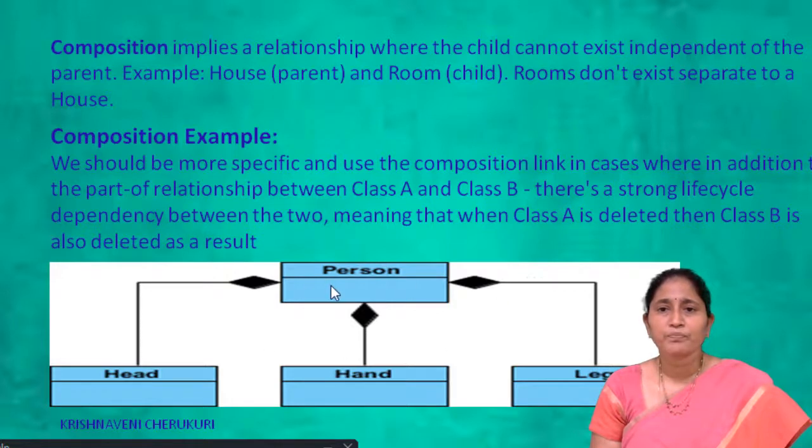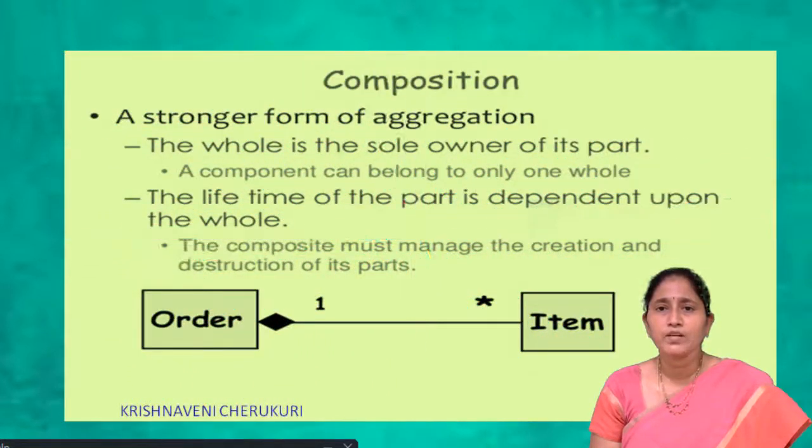If you see this, the parent class is a person and the child classes are head, hand and leg. If you delete the leg, there is no problem because this is a child class. But if you delete the parent class, that is the person, all child classes will be removed. So this is the main concept in composition. Then, coming to one more example, order and item. Order is the parent class and item is the child class.